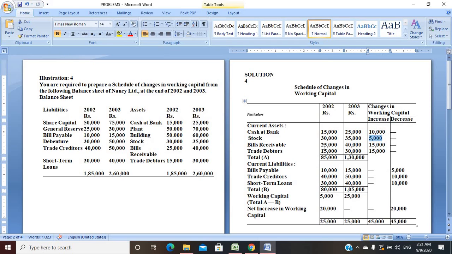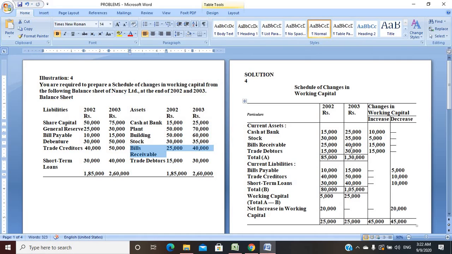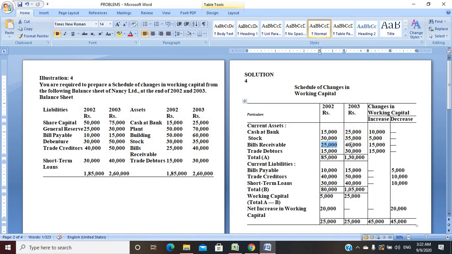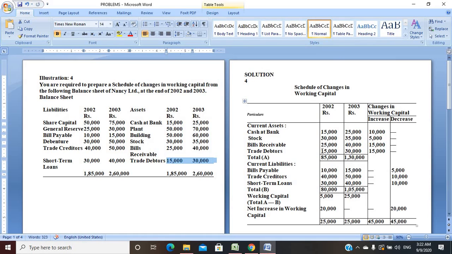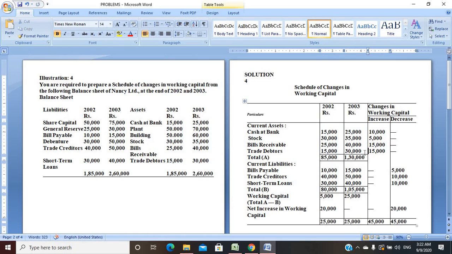Same goes for bills receivable, 25,000 and 40,000. So what is the difference? 15,000. It is increasing, because in 2002 it is 25,000 but in 2003 it is 40,000. Next goes to trade debtors. I identify here 15,000 and 30,000, and I mention the same here: 15,000 in 2002 and 30,000 in 2003.